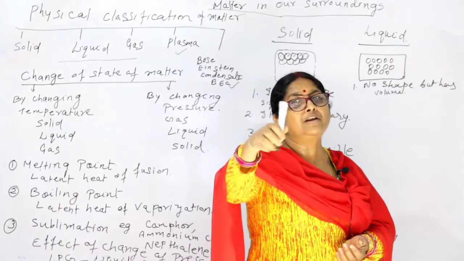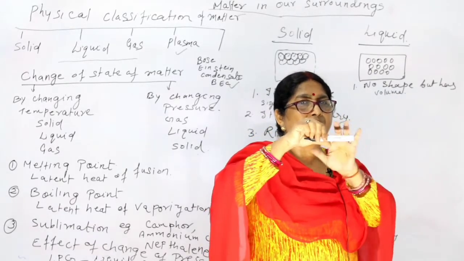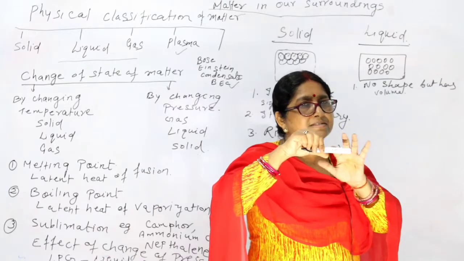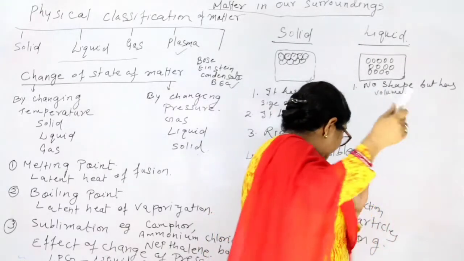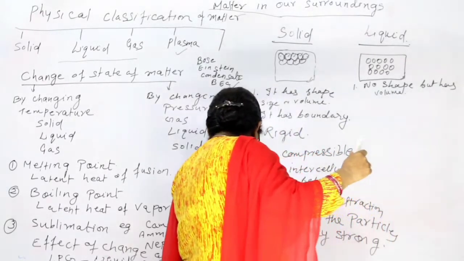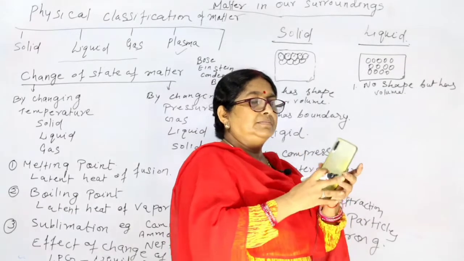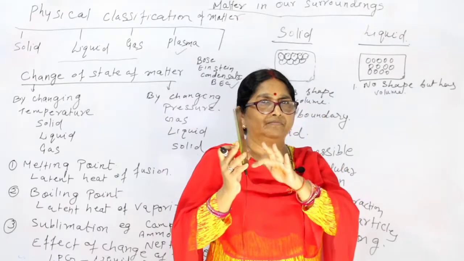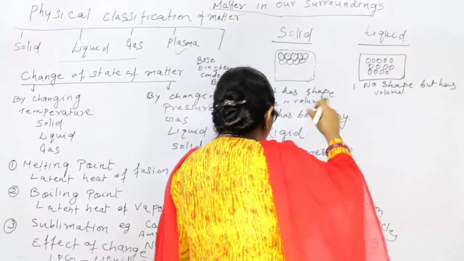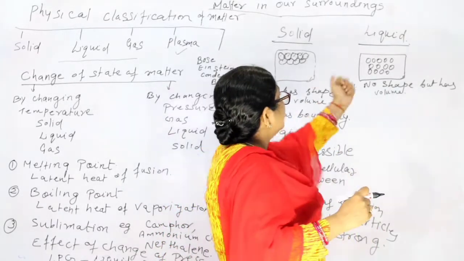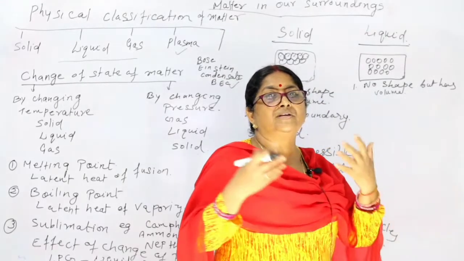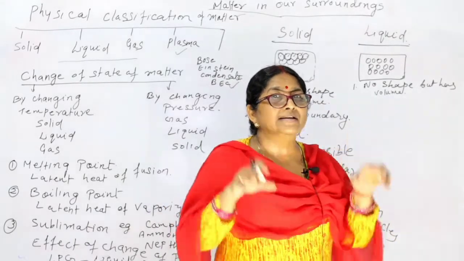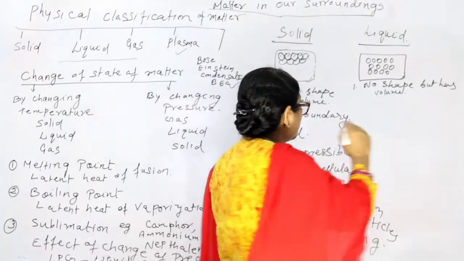Here in this pen you can say this is the boundary of the pen. In solid you can say, suppose I am taking this phone, I can say that there is a boundary. But here you cannot say where the boundary is. When you see water, you cannot say there is a boundary. So, no boundary.